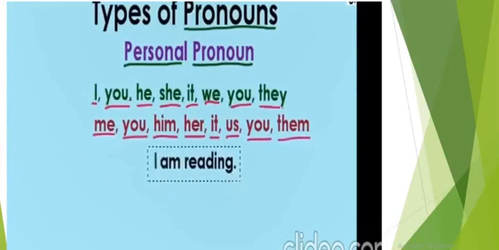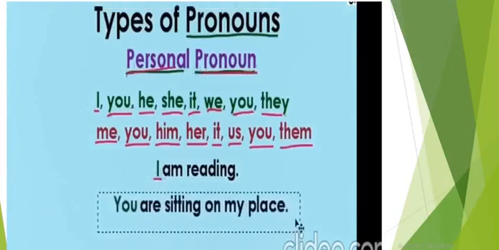Now, let's do an example. For example, I am reading. Someone says that I am reading. Now, I is basically said by someone. Maybe Ahmed said I'm reading. So instead of saying Ahmed is reading, he said I am reading. So I is my personal pronoun.